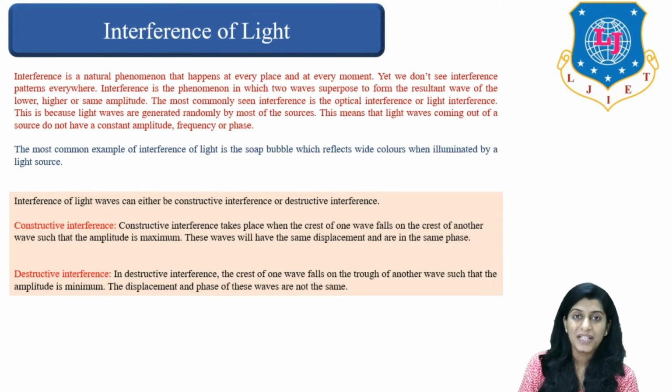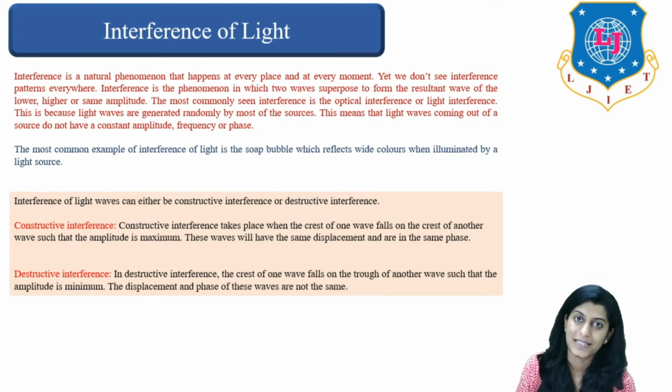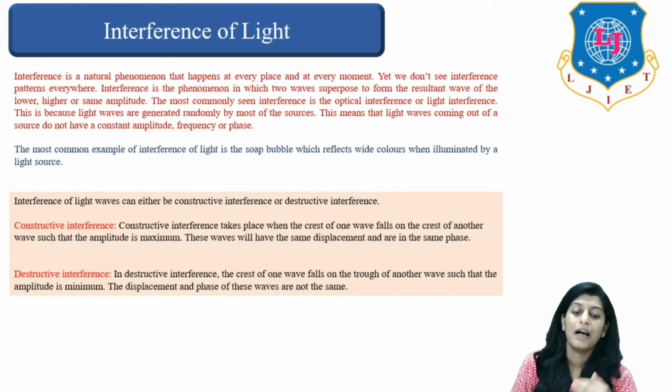Talking about destructive interference, the crest of one wave falls on the trough of another wave such that the amplitude becomes minimum, correct? So the displacement and phase of these waves are not in the same alignment or in the same phase. So there are two types of interference. Remember that: constructive and destructive. Constructive will have maximum amplitude, destructive will have minimum amplitude, right?